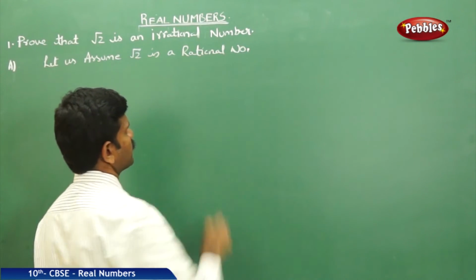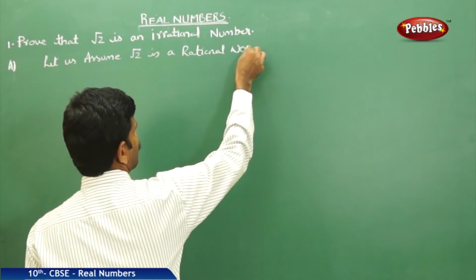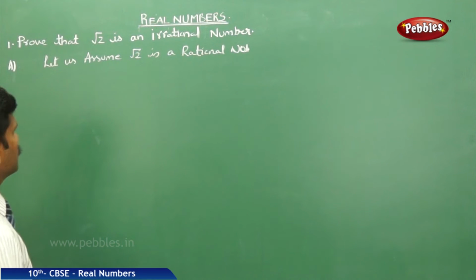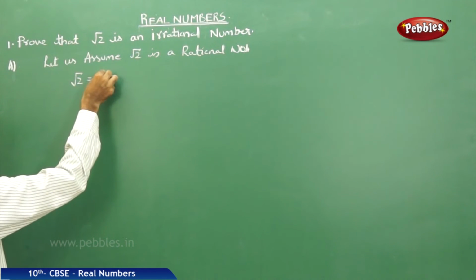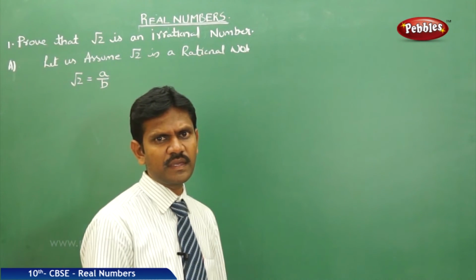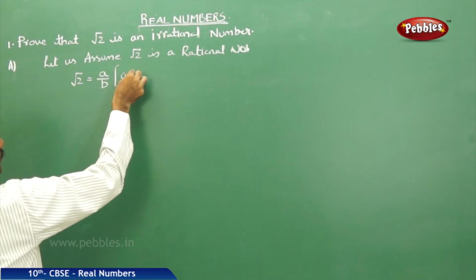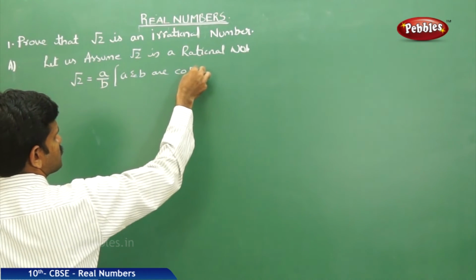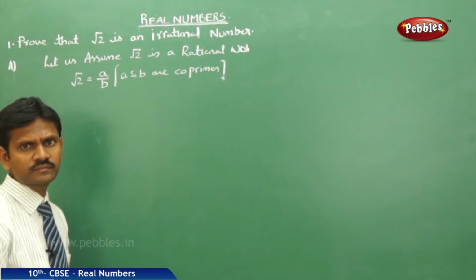Assume that root 2 is a rational number. You know very well every rational number can be expressed in p by q form. That is, root 2 is equal to a by b. Clearly, here one condition: a and b are co-primes.